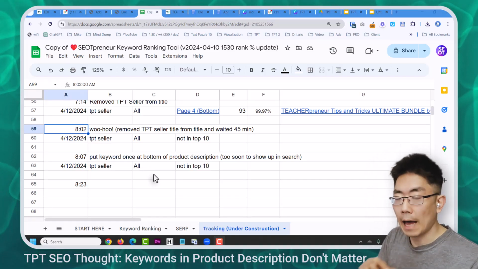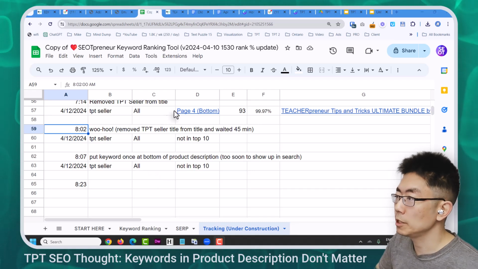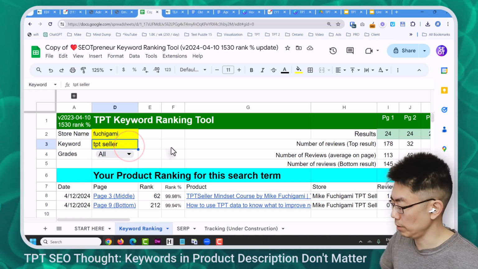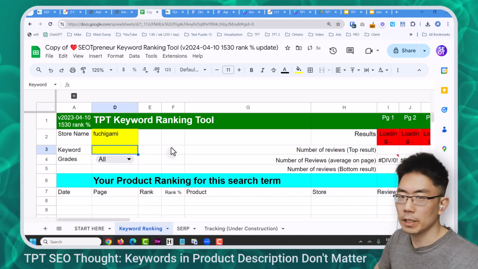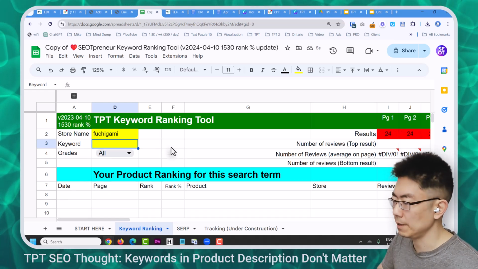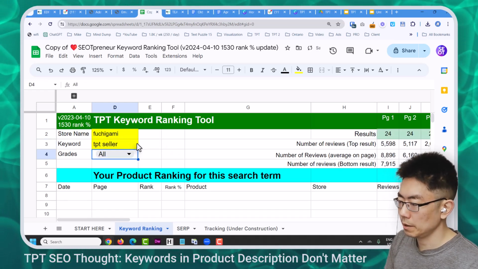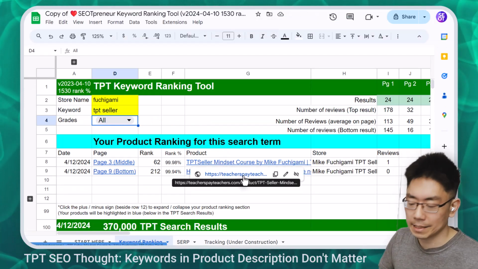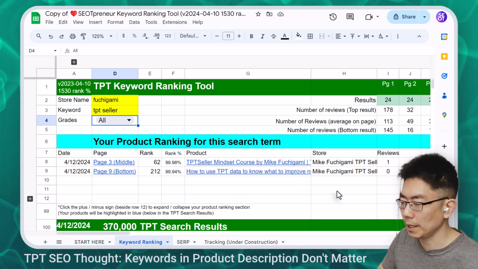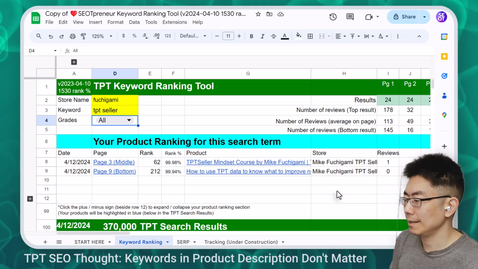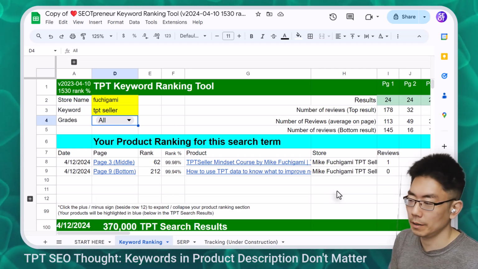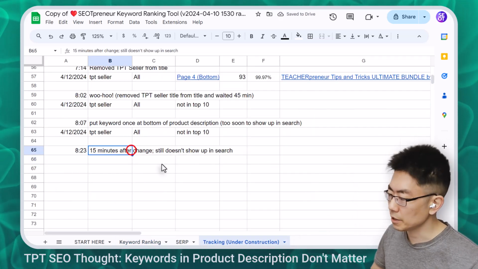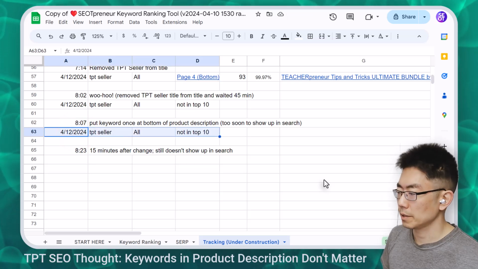Let's see if having the keyword at the bottom of the product description shows up. Here's keyword ranking. It hasn't shown up yet, but maybe I have to force a reload because it's only been 15 minutes, and I don't think the Google Sheet checks within 15 minutes. So let's type in the keyword TPT seller, hit enter, and it's still not in yet. Is it not in yet because the cache hasn't changed and the search results haven't updated? Or is it not in yet because the keyword isn't in the title, therefore it doesn't know that it's important? I'm going to check back in an hour. Let's document this: 15 minutes after the change, it still doesn't show up in the search. So it's not in the top 10.